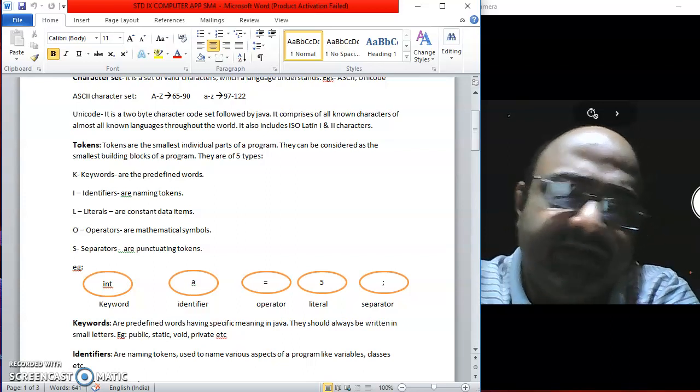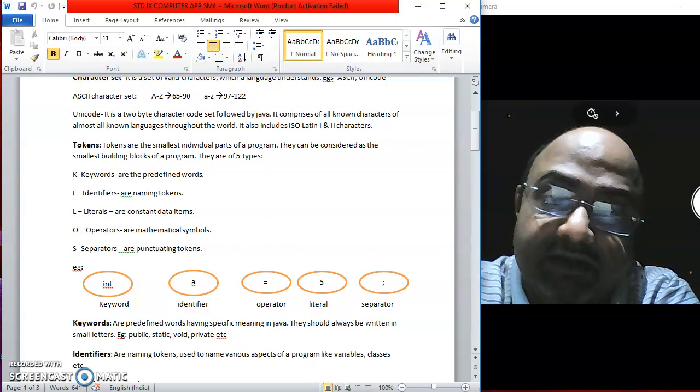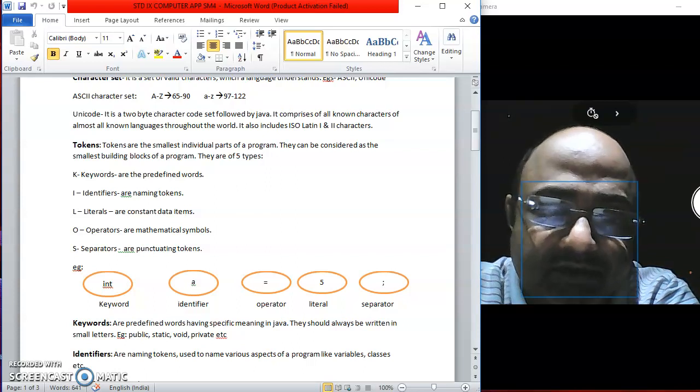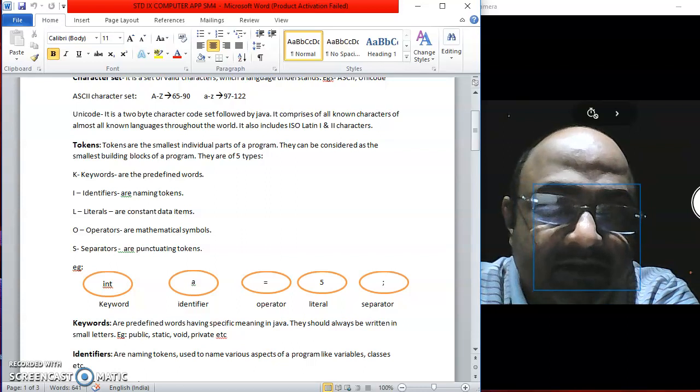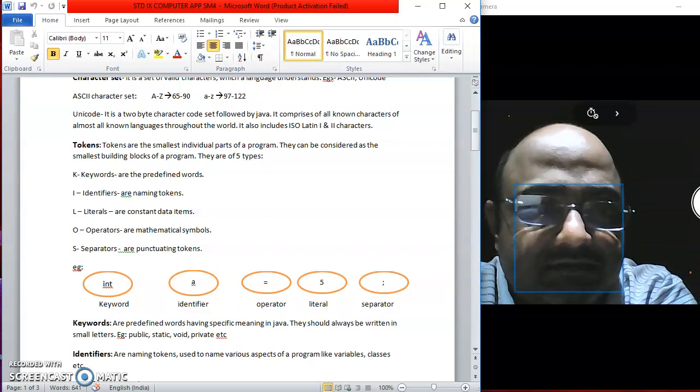Like for example, when you write class hello, so hello is the identifier which helps you to identify that this particular block of code which I have written as a class is hello. So that means I am going to identify that particular part as the hello class.